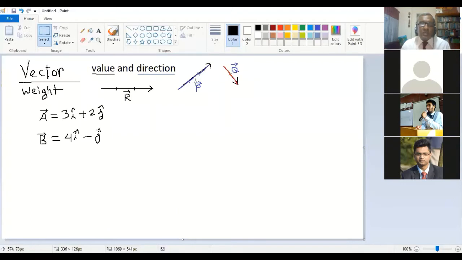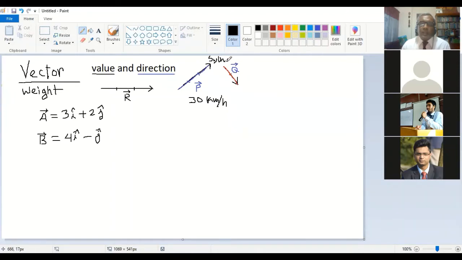Say this is velocity. Velocity P is 30 kilometer per hour, and it is from Dhaka to Sylhet, and the starting point is Dhaka.